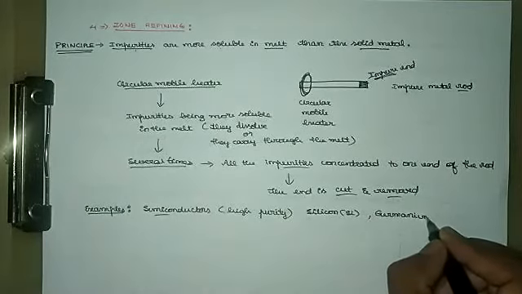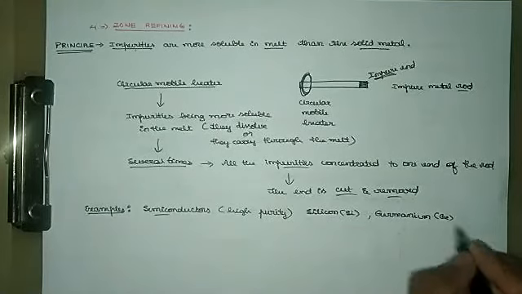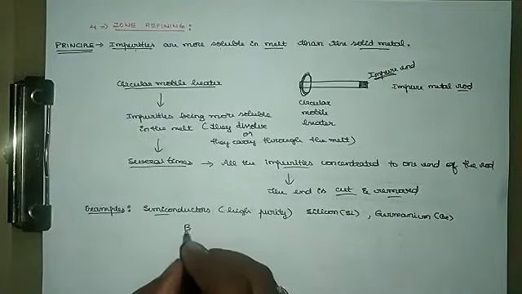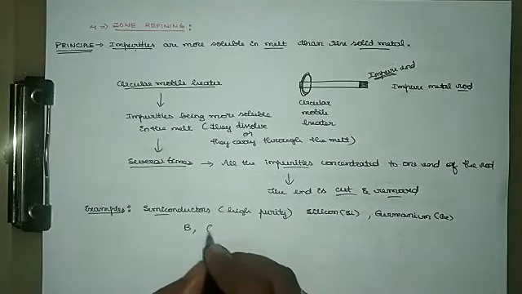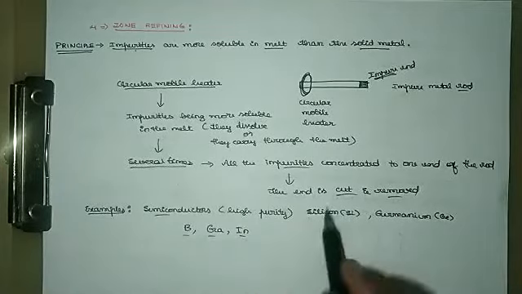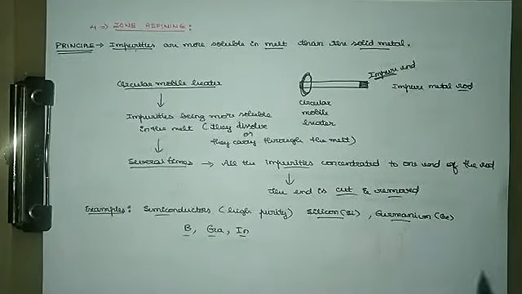So these elements you can easily remember. The important semiconductors are silicon and germanium. Along with this, you can mention boron, gallium, indium. Any of the examples you can remember. Try to remember the semiconductors, silicon and germanium, as the important examples of elements refined through the zone refining technique.